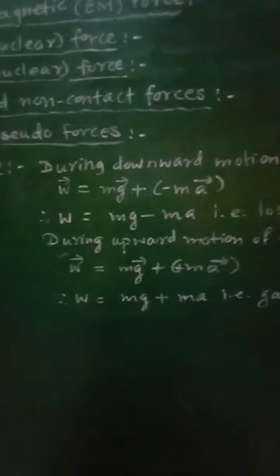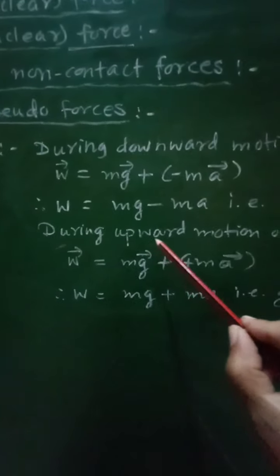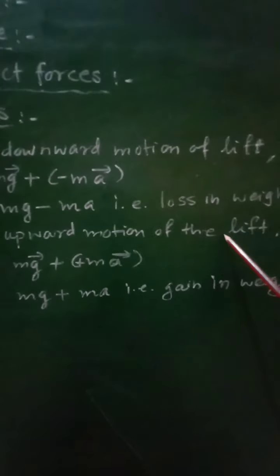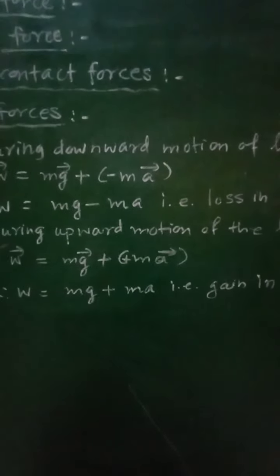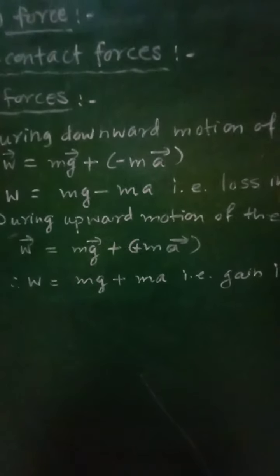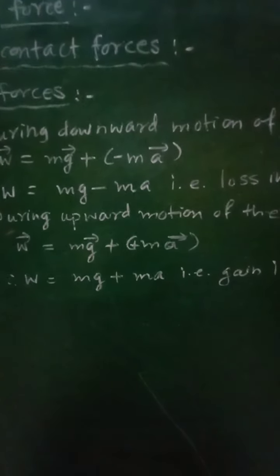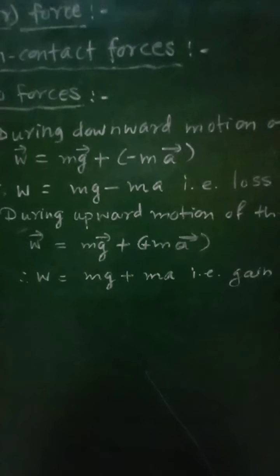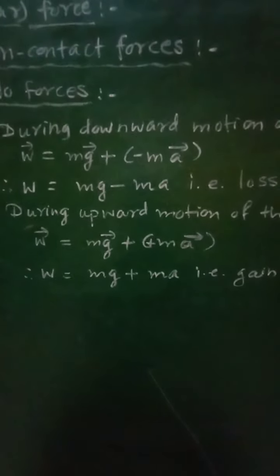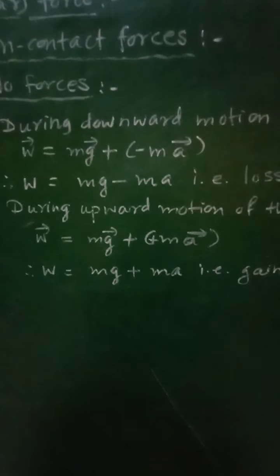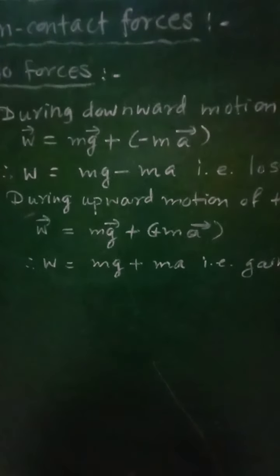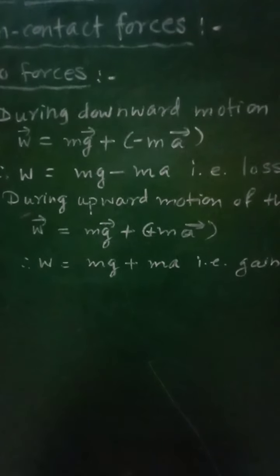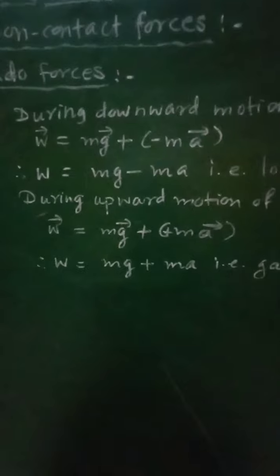Now if the lift is moving upwards, then during the upward motion of the lift, both the acceleration a of the lift and the acceleration due to gravity g are directed oppositely. That is, as the lift is moving upwards, its acceleration a will be directed upward and the acceleration due to gravity will be directed downward.